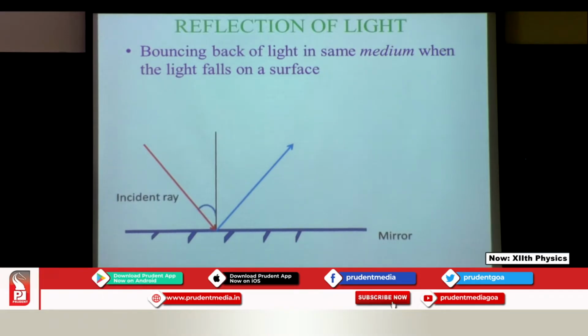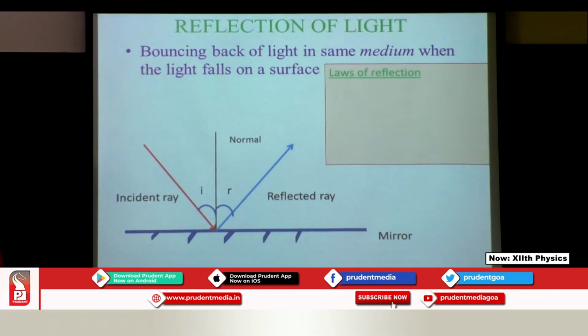So, incident ray, and how do I get my angle of incidence? It is the angle between the normal and the incident ray. So this is your angle i. Next, your angle of reflection, that is, the angle made by the normal with the reflected ray.